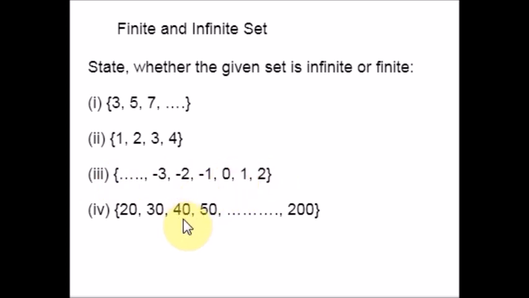Okay, now let us move on to the next example, 20, 30, 40, 50. So these dots in between indicate that there are numbers in between these in the same order. The pattern has been followed here. So all the numbers are tens starting from 20 to 200. So this is countable. Therefore, this is a finite set. Hope you're clear with this example. Okay, enough of all these numbers. I'm going to give you some different examples where statements are used or examples of different form.